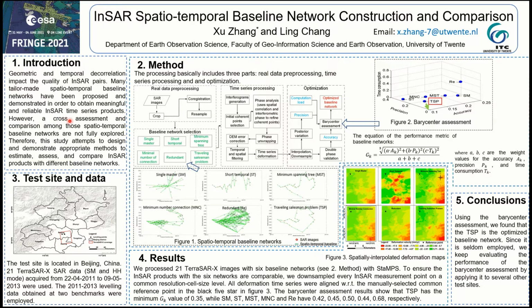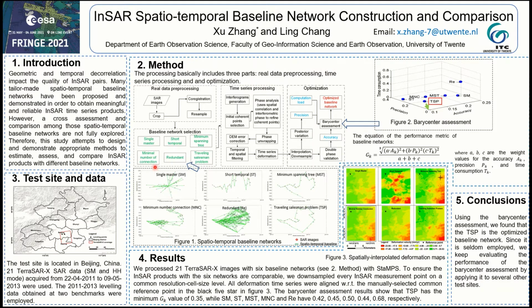However, a cross-assessment and comparison among those spatial temporal baseline networks are not fully explored. Therefore, this study attempts to design and demonstrate appropriate methods to estimate, assess, and compare InSAR products with different baseline networks. Then we propose a method, and the processing basically includes three parts: real data pre-processing, time series processing, and optimization. After real data pre-processing, we will select 6 different baseline networks here.